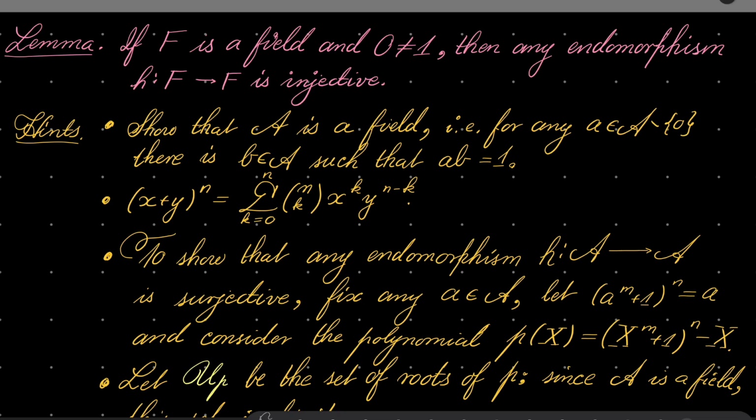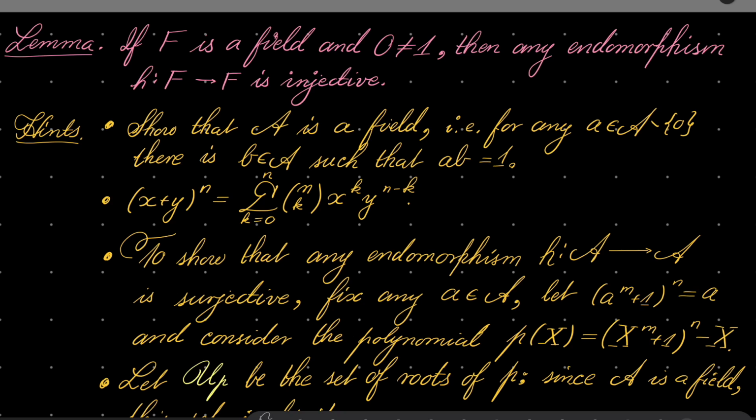We know that the binomial theorem holds for complex numbers, but in fact it holds for any commutative unital ring.